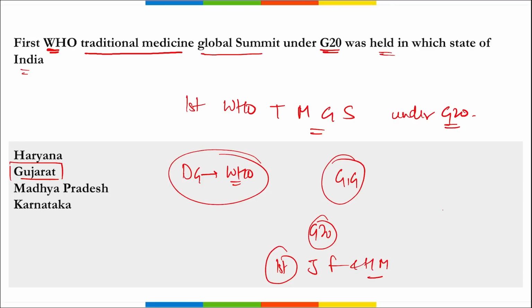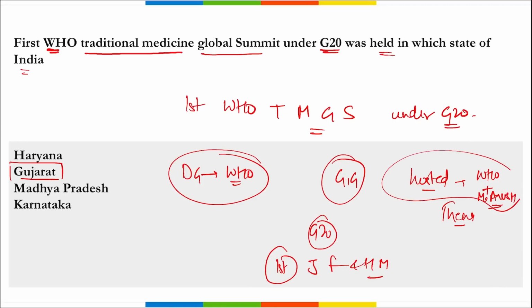Then there was a theme, right? And who hosted this, if asked? So remember, this summit was hosted together by WHO and the Ministry of Ayush. So this question becomes important, that the first ever WHO Traditional Medicine Global Summit under G20 was hosted by WHO and the Ministry of Ayush. There was a theme that we were discussing. What is the theme? Towards health and well-being for all. I repeat, towards health and well-being for all.